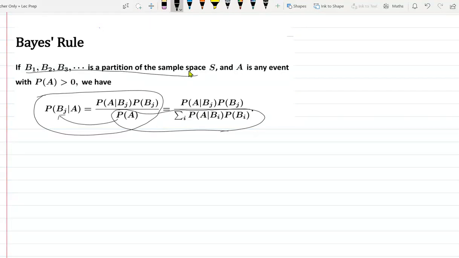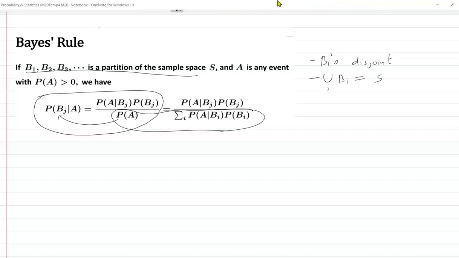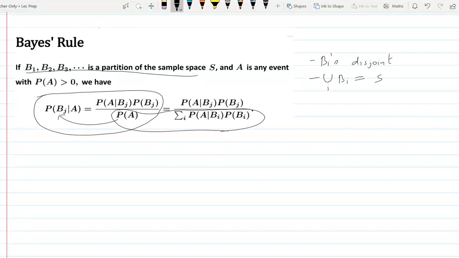That is, the Bi's are disjoint, or mutually exclusive, and the union over i of Bi is equal to S. Disjoint is simpler and easy to understand. If you have these two conditions, then you can apply the total probability rule. So this we already saw.